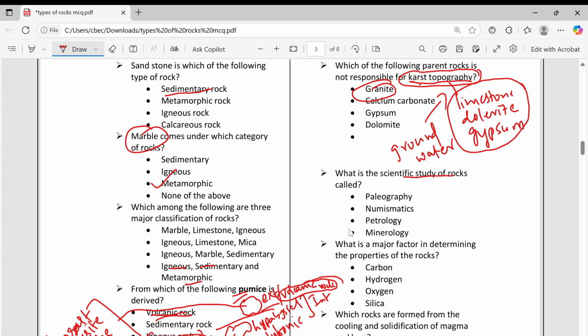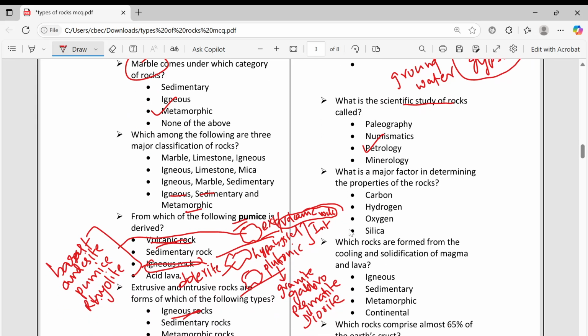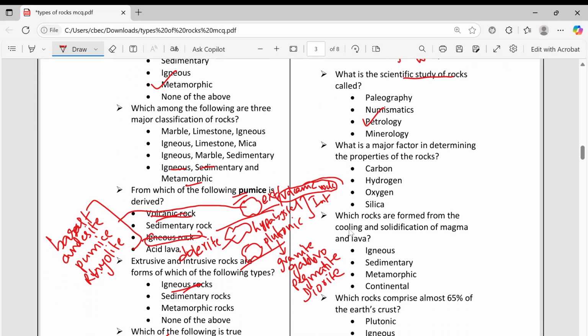Scientific study of rocks is petrology. Paleo means old things. Studying paleo means old. Numismatics means coins and all that. Mineralogy is minerals. What is the major factor in determining properties of the rock? Silica is the major factor in determining the properties of the rock.